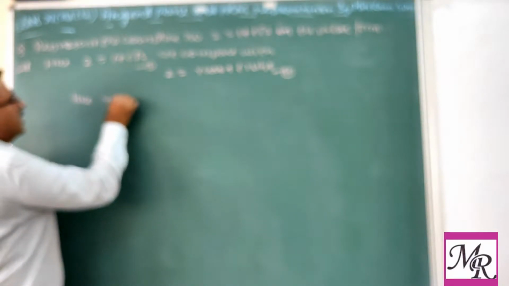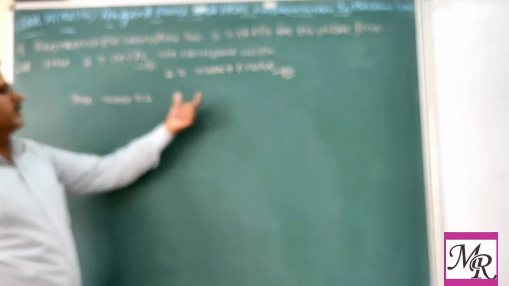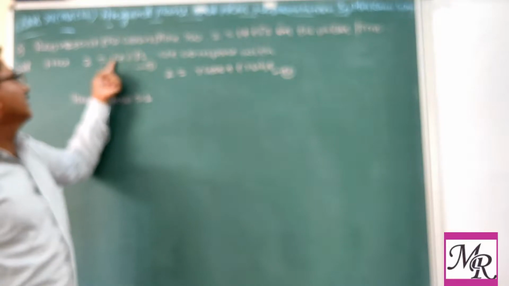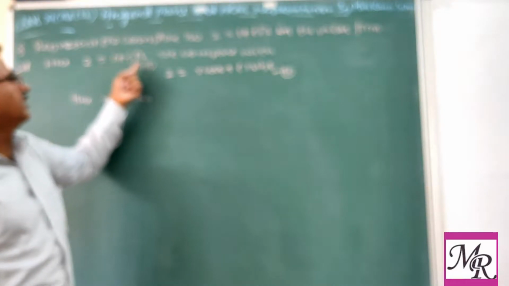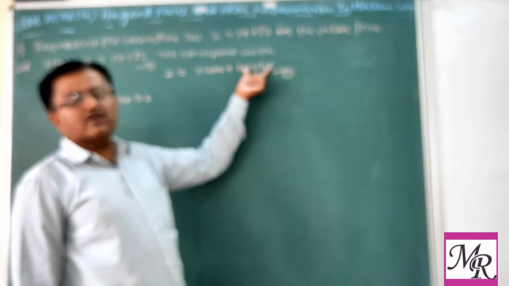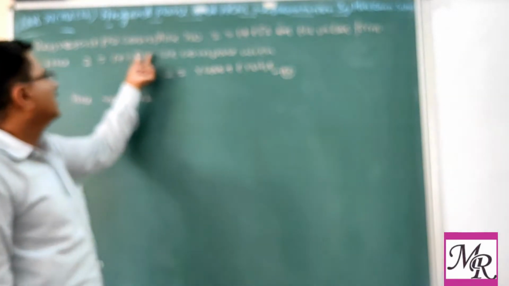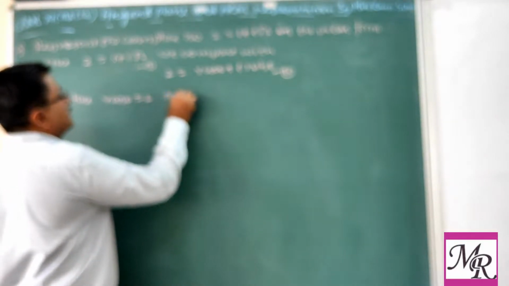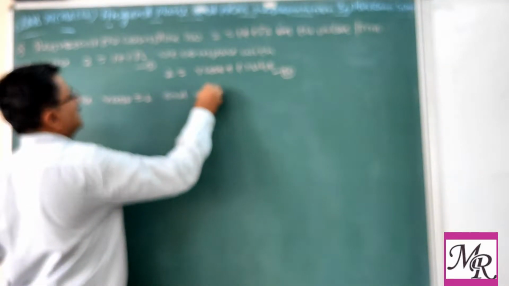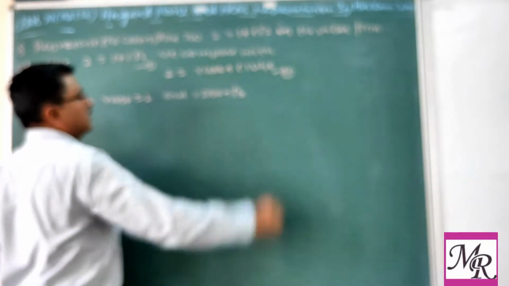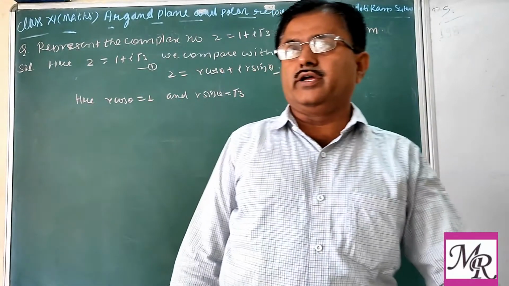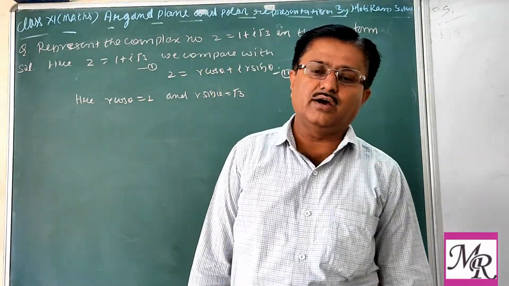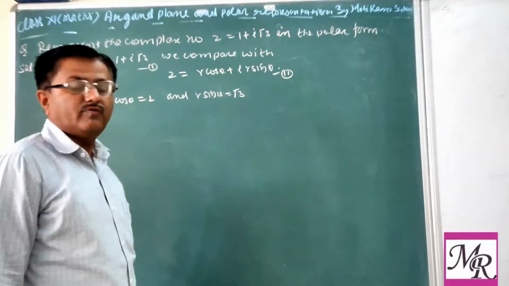So here r cos theta equal to 1. This is the real part of the polar form, r cos theta, and here the real part of the given number is 1. Then the imaginary part of the polar form, r sin theta, equals the imaginary part of the given number, so r sin theta equal to root 3. Now our work is only to find r and theta. Only two values we have to find.